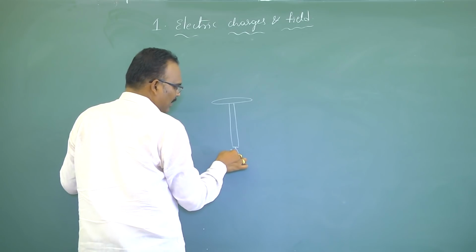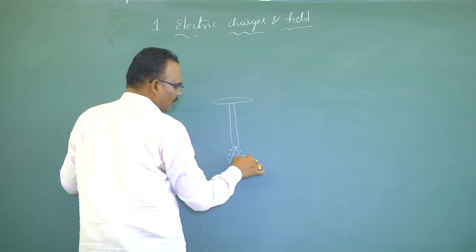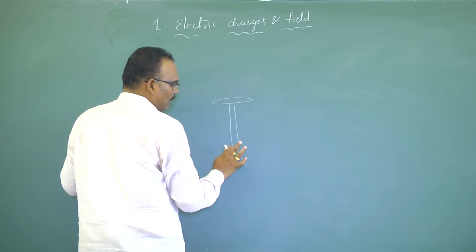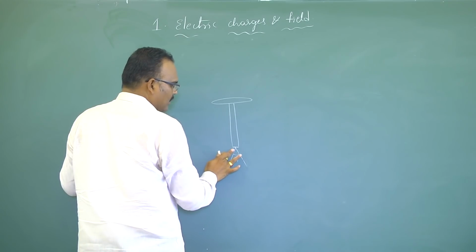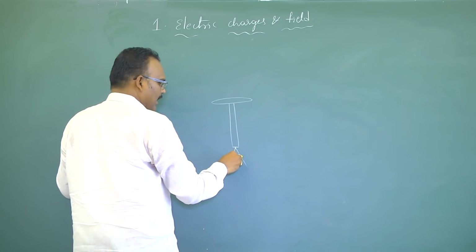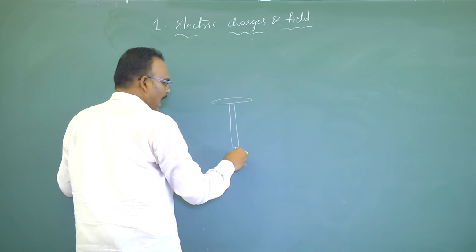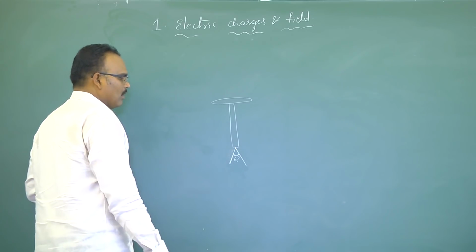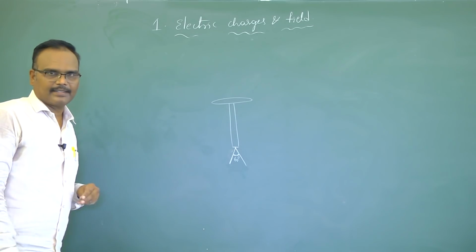The charge may be positive or negative, that I don't know. But some charge has flowed from the charged body to the leaves. That's why they underwent angular divergence. The angular divergence of the gold leaves is 60 degrees.